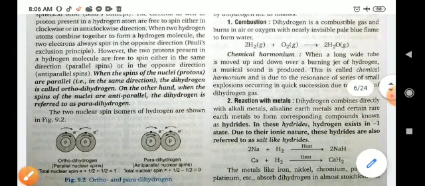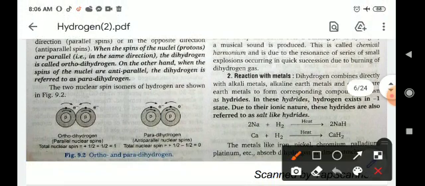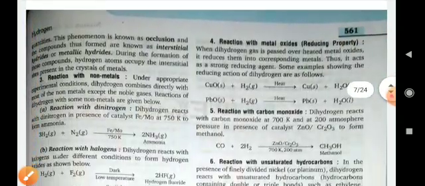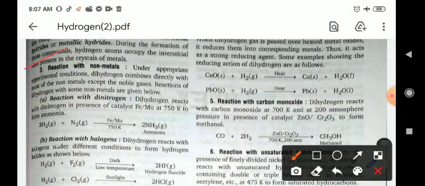Next, reaction with metals. Hydrogen reacts with metals to form their hydrides. For example, sodium reacts with hydrogen to form sodium hydride, and calcium with hydrogen to form calcium dihydride. Next, reaction with non-metals. Under appropriate conditions, dihydrogen combines with nitrogen to form ammonia. 3H2 plus N2 gives 2NH3.